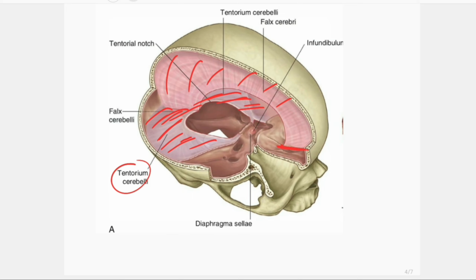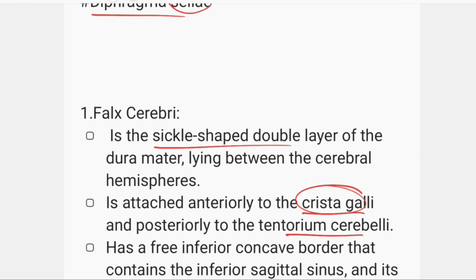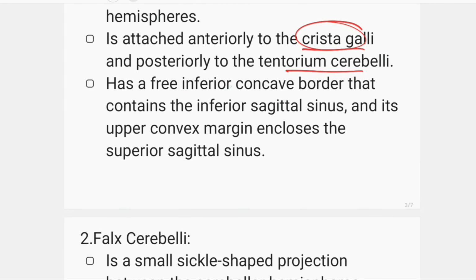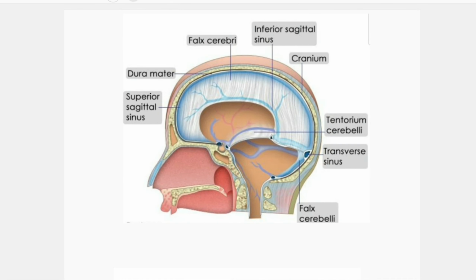It has a free inferior concave border that contains the inferior sagittal sinus, and an upper convex margin that encloses the superior sagittal sinus. Here, this is the falx cerebri.